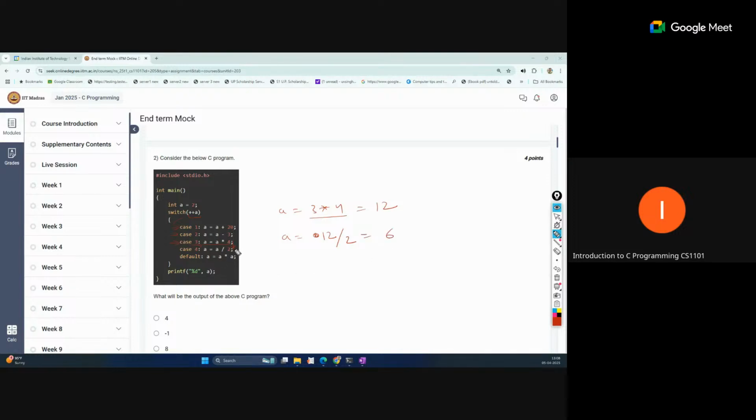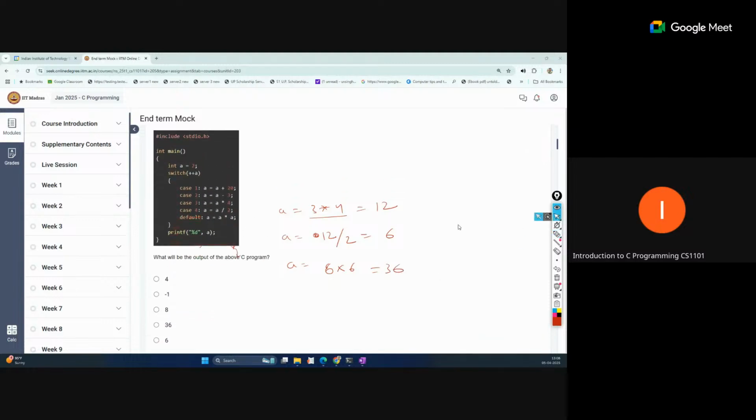Now again, no break is there, so the next expression will execute. So a equal to a, so 6 into 6, so 36. So 36 should be the answer for this. Okay, so finally, what is the a value? That is 36. So that will become the answer.